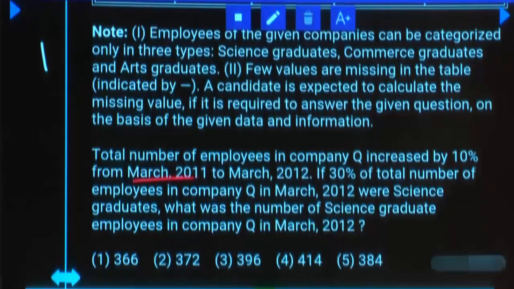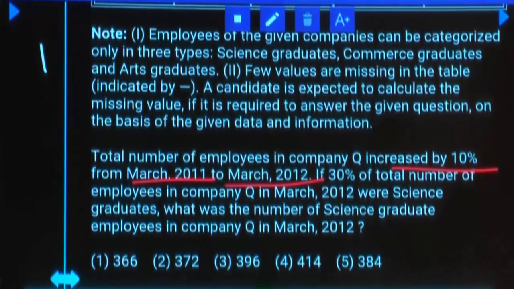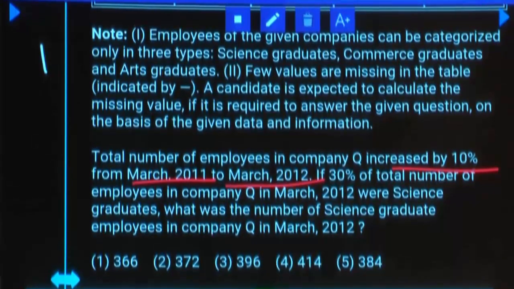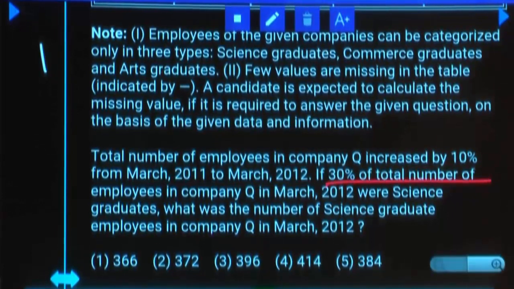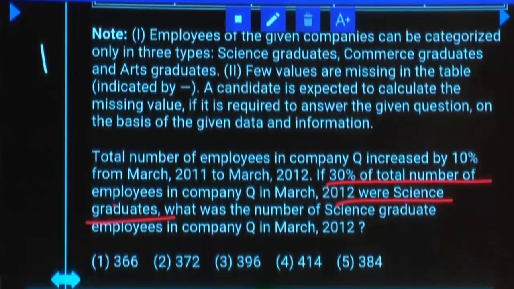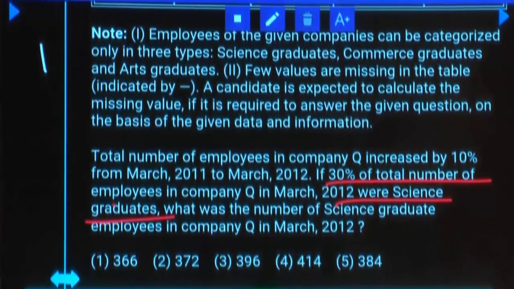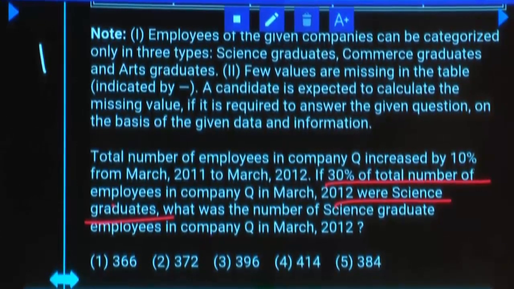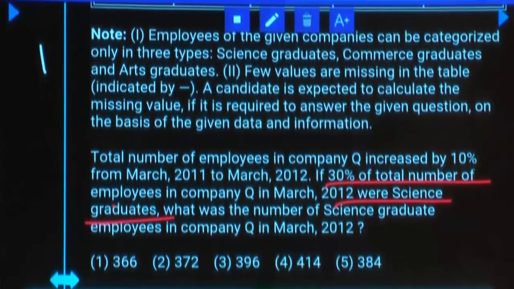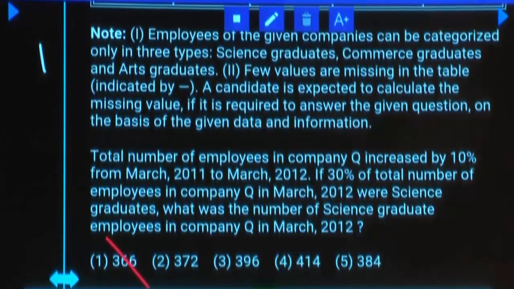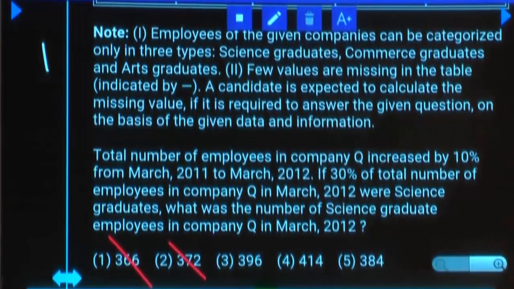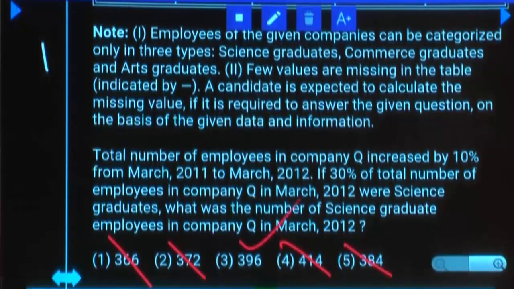From 2011 March to 2012 March, value increased by what percent? Then it becomes 110%. Now out of 110%, 30% are science graduates. And your question is also to calculate science graduates. 30% of 110% is 33%. 33% should be 11 multiple and 3 multiple. Is your first option 11 multiple? Second option? Third option? Fourth option? Fifth option? This is final answer.